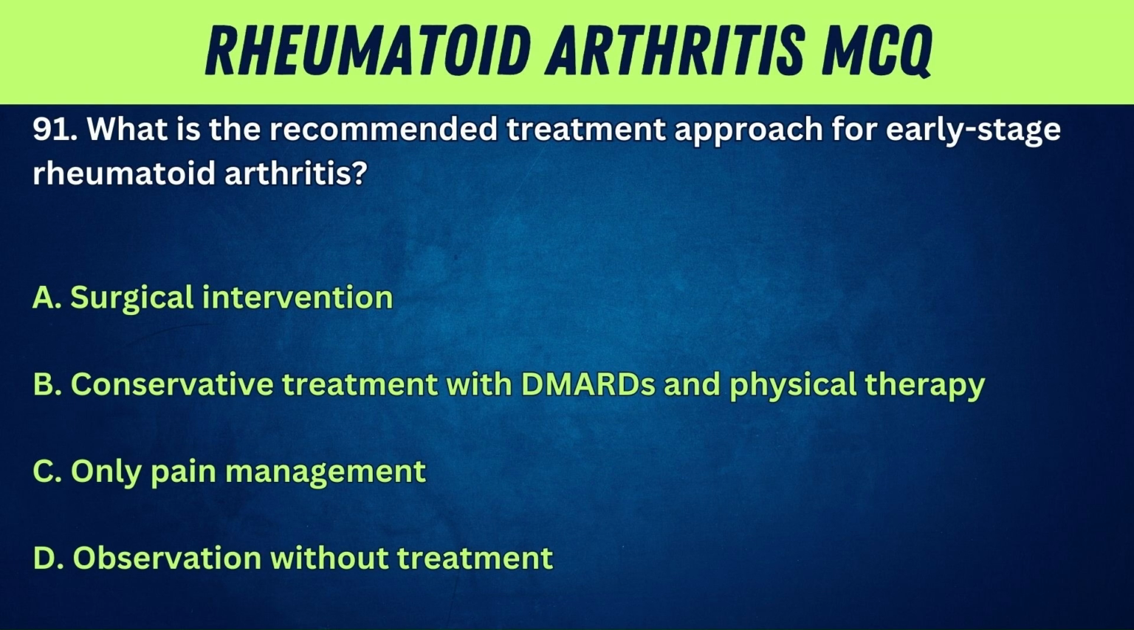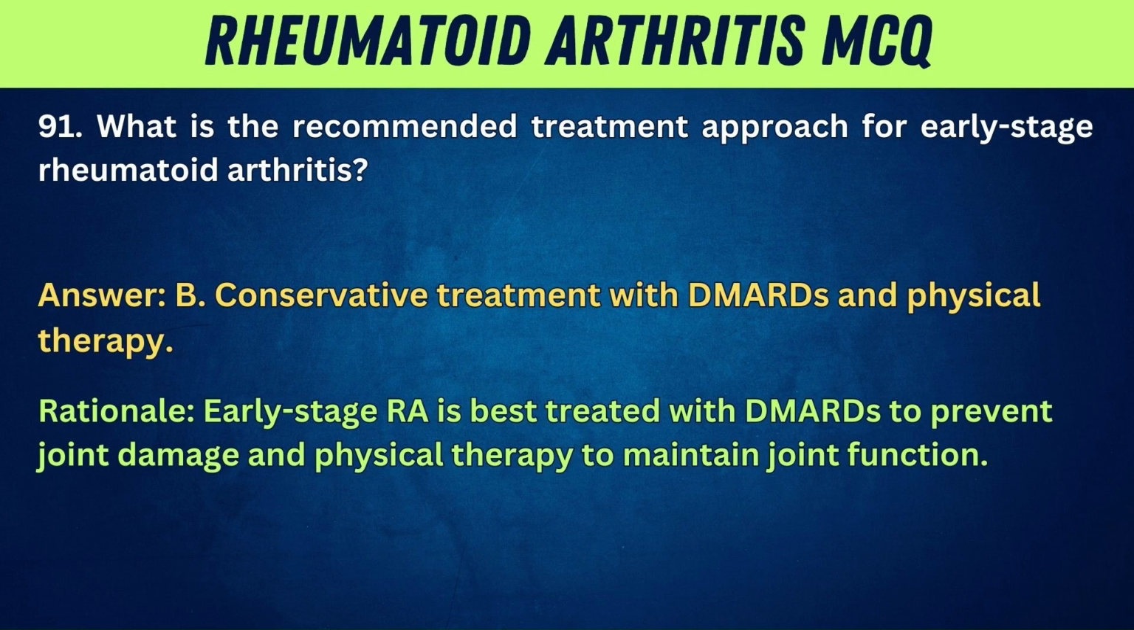91. What is the recommended treatment approach for early-stage rheumatoid arthritis? A. Surgical intervention. B. Conservative treatment with DMARDs and physical therapy. C. Only pain management. Answer: B. Conservative treatment with DMARDs and physical therapy. Rationale: Early-stage RA is best treated with DMARDs to prevent joint damage and physical therapy to maintain joint function.